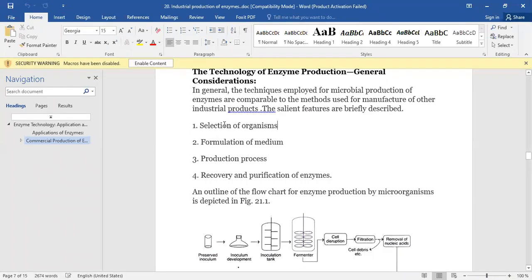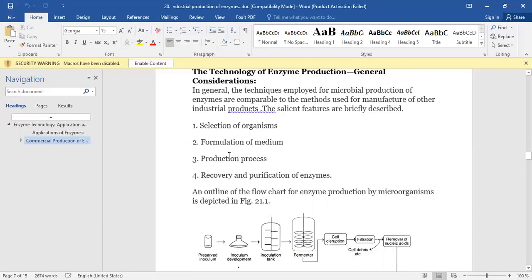On the basis of the selected organism we formulate the media. If we select bacteria, we formulate the media according to bacteria. If we select fungi, we formulate the media according to fungi. If we select yeast, we formulate the media according to yeast. If we select an animal cell, then we formulate the media according to the animal cell. And if we select a plant cell, then we formulate the media according to the plant. So this is the formulation of the media.